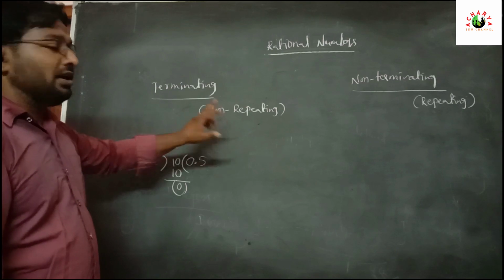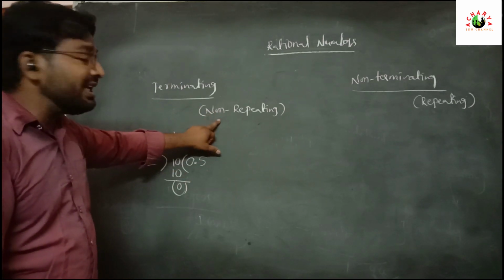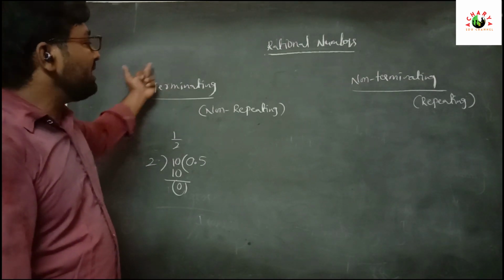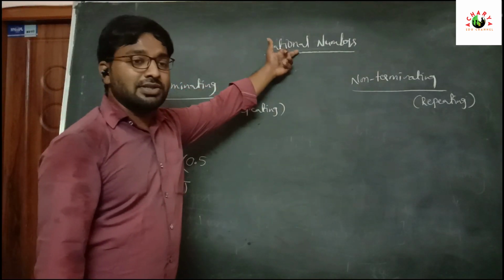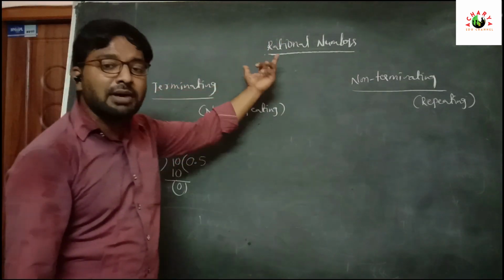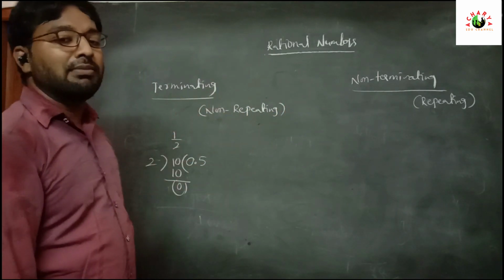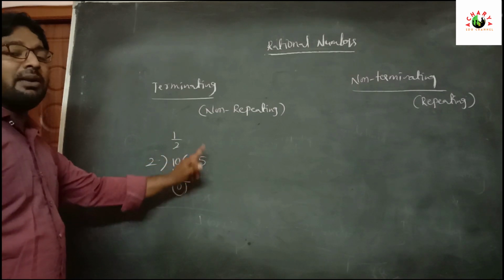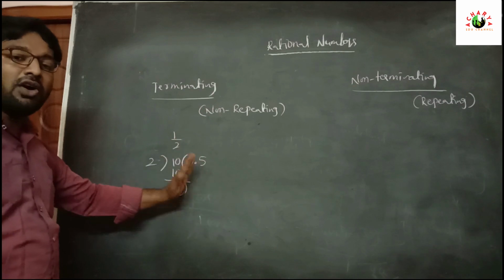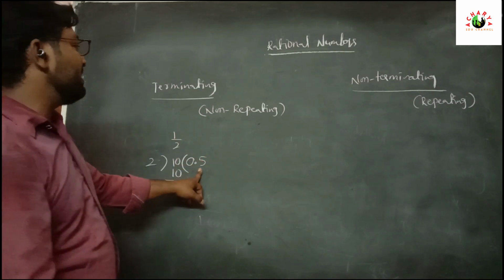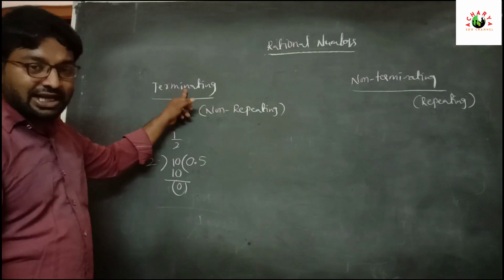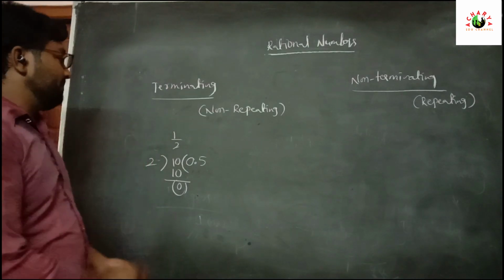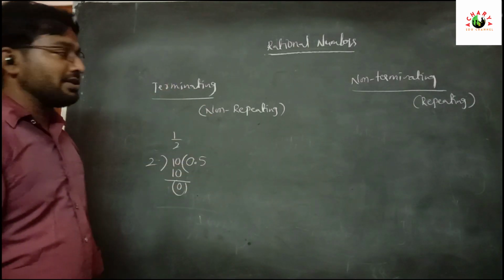Now remember that non-repeating decimals means terminating decimals. All terminating decimals are rational numbers. So is 1 by 2 a rational number? Yes, 1 by 2 is a rational number. Why? Because when we divide 1 by 2, the quotient is 0.5, which ends and does not repeat. So this is a non-repeating decimal, which means terminating. All terminating decimals are rational numbers.